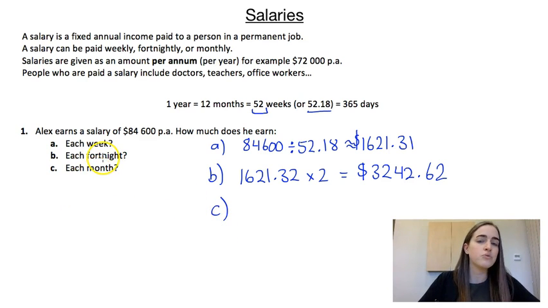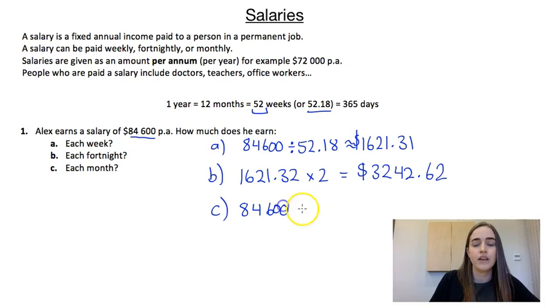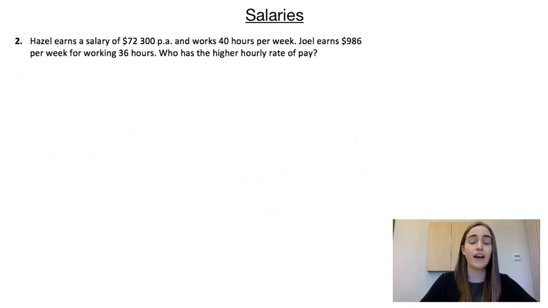Now you just need to be really careful when you're doing questions like this that there are not exactly 4 weeks in each month. So we can't use this amount and times it by 4 to get our answer here. What we're going to do instead is start from our original amount again. So we're going to start with our 84,600. And we're going to divide by 12 because there's 12 months in a year. And that's going to give us approximately, I think it gives us exactly, $7,050 per month.